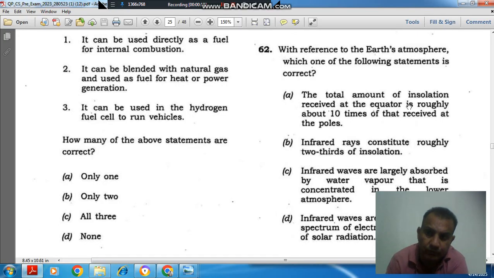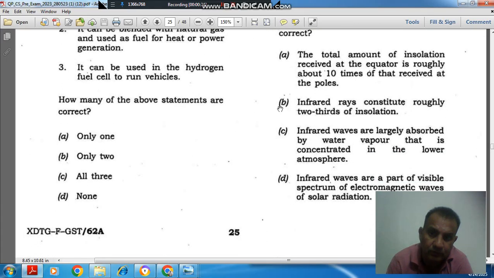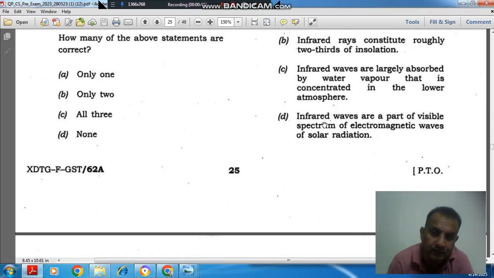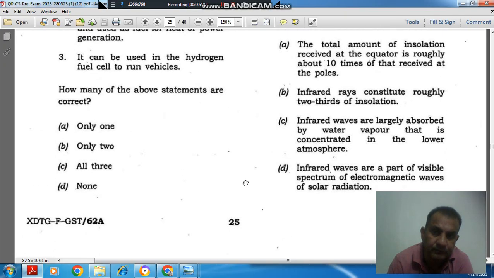Option A, the total amount of insolation received at the equator is roughly about 10 times of that received at the poles. Option B, infrared rays constitute roughly two-thirds of insolation. Option C, infrared waves are largely absorbed by water vapor that is concentrated in the lower atmosphere. Option D, infrared waves are a part of visible spectrum of electromagnetic waves of solar radiation.